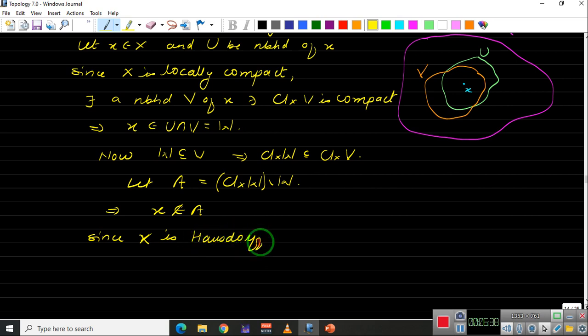If you take a point a in A, of course that point a will not be equal to x. That means there exist disjoint neighborhoods of x and a, and that will happen for all points a in A.